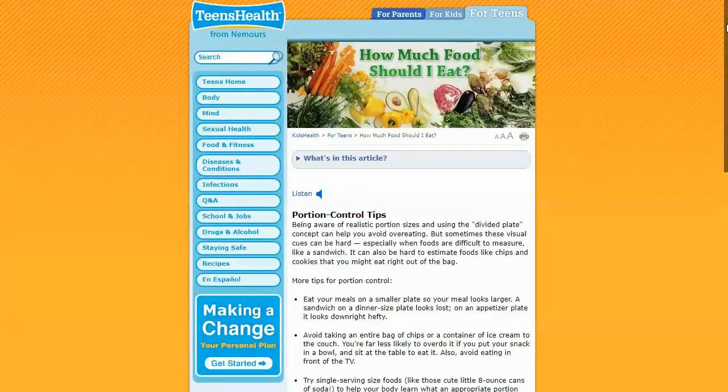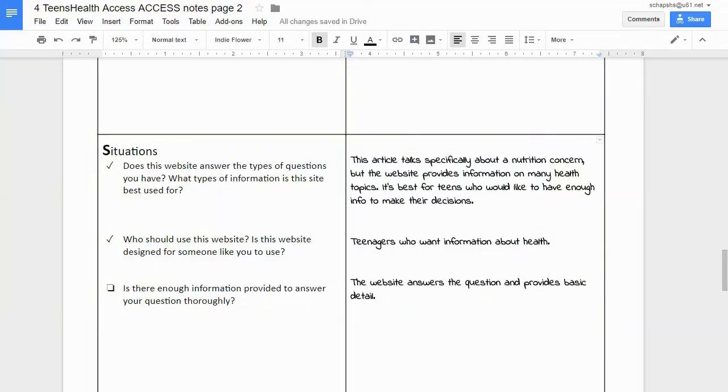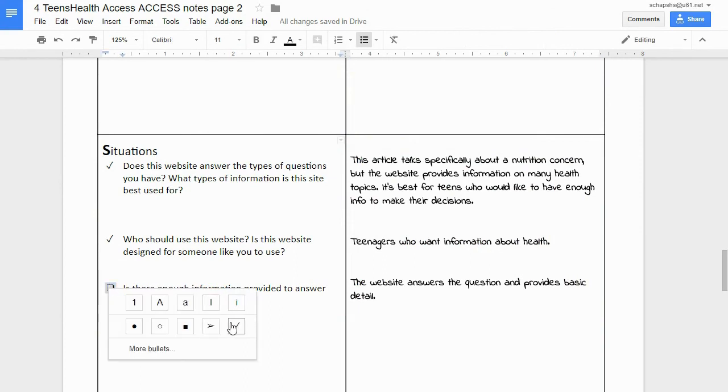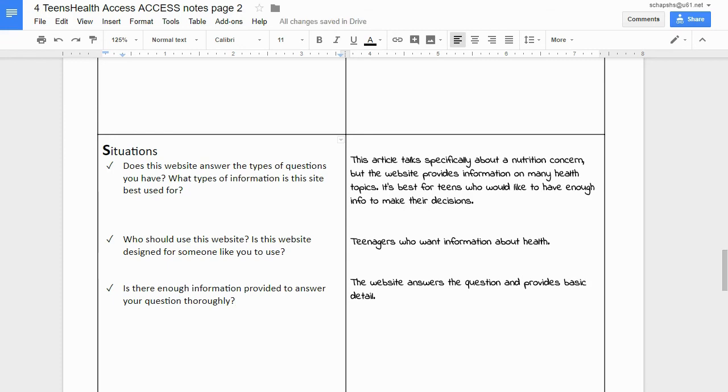So it does answer the question, though it wouldn't be as detailed as a doctor or a dietitian or a nutritionist. But for most teens, this would give them some basic information. So I would give it a check mark here. Those are the questions for situations. The next section is about support.